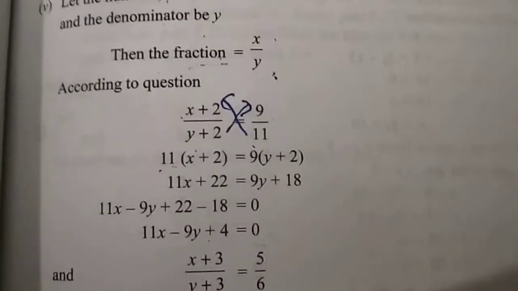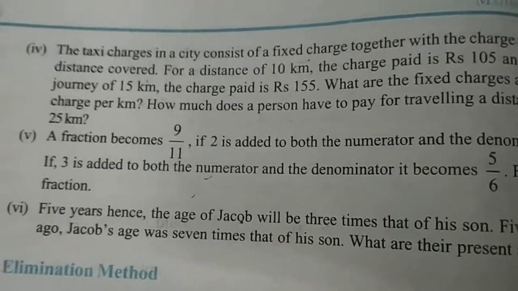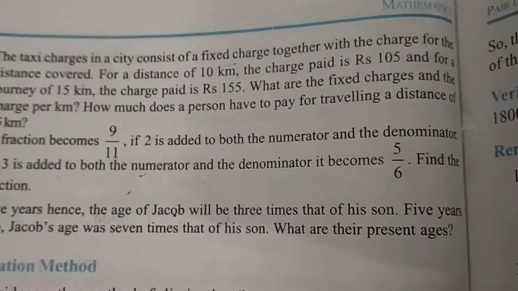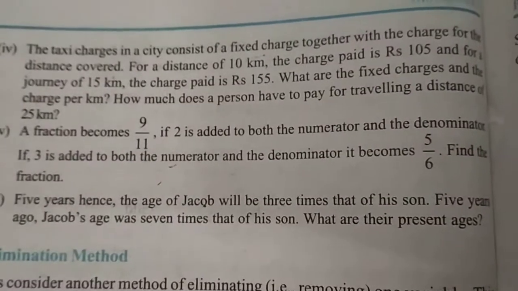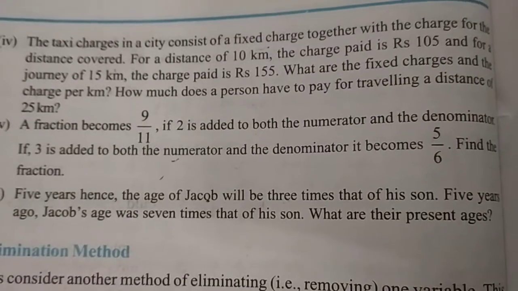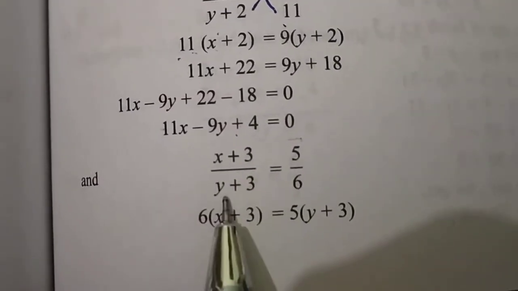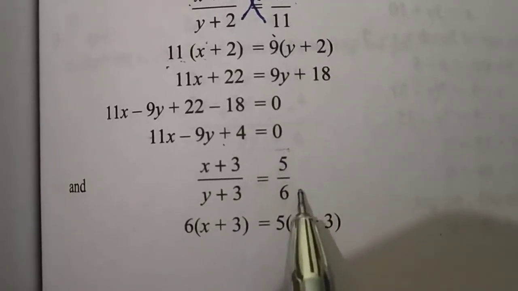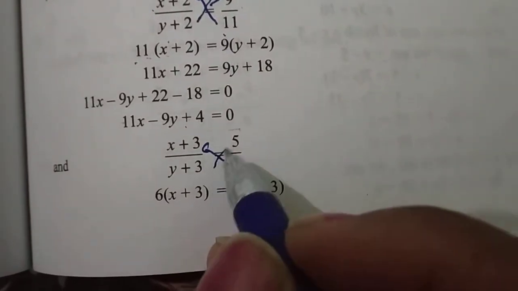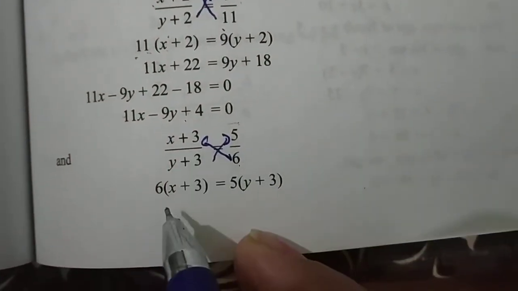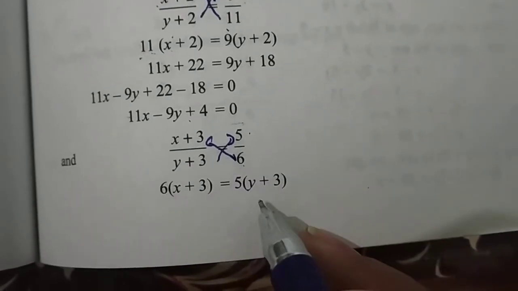Now the next thing he is saying in the question is, if 3 is added to both the numerator and the denominator, it becomes 5 by 6. If we add 3 in both numerator and denominator, so let's add. We have added 3 in the numerator and 3 in the denominator. Then we got the fraction as 5 by 6. Now again we need to do the cross multiplication. By cross multiplication, 6 into x plus 3 and 5 into y plus 3.